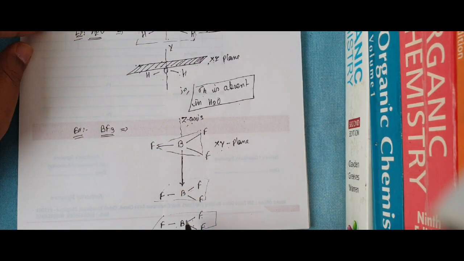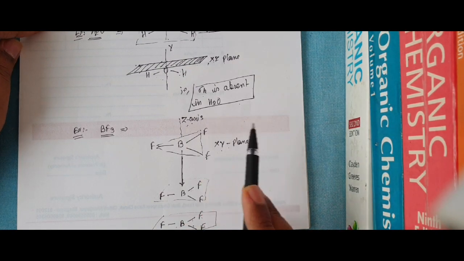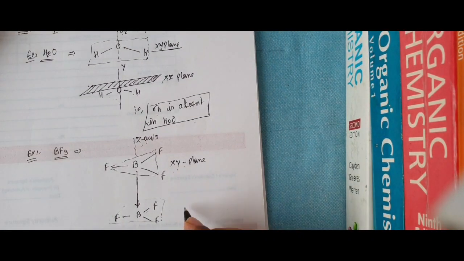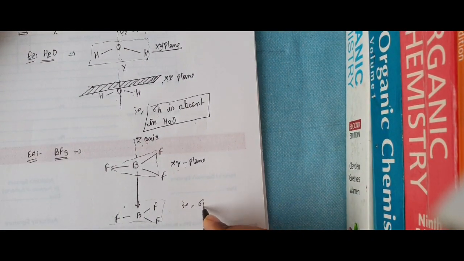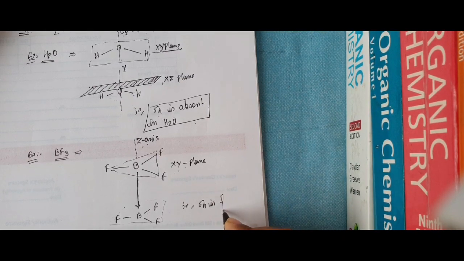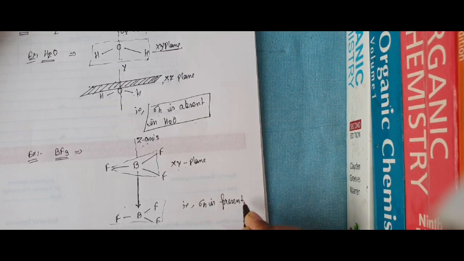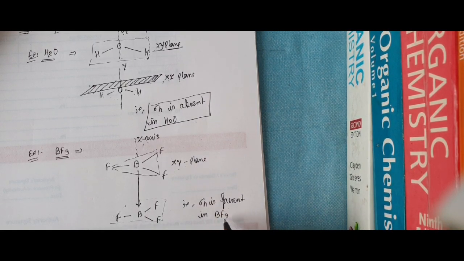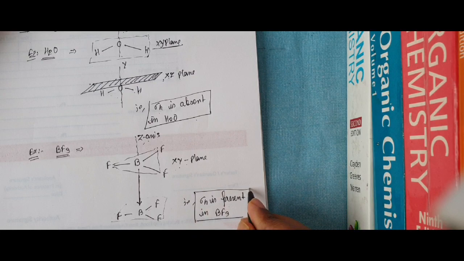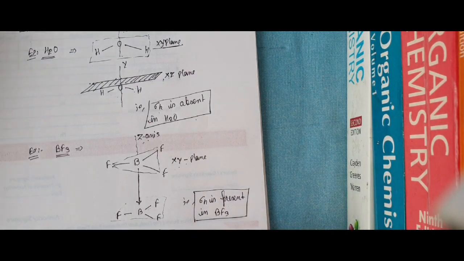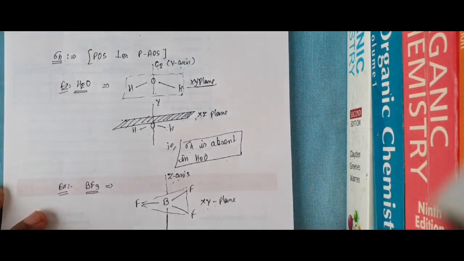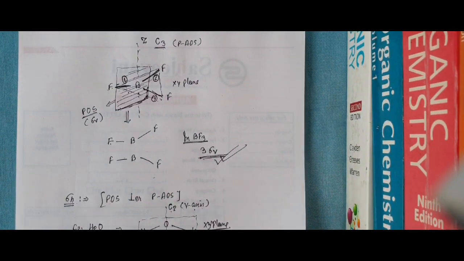And both parts are mirror images of each other. It means sigma h is present in BF3. Okay guys, now I think you understand what sigma v and sigma h are.